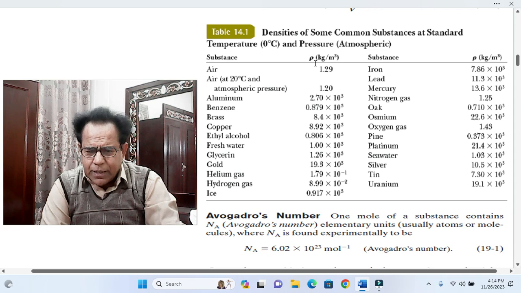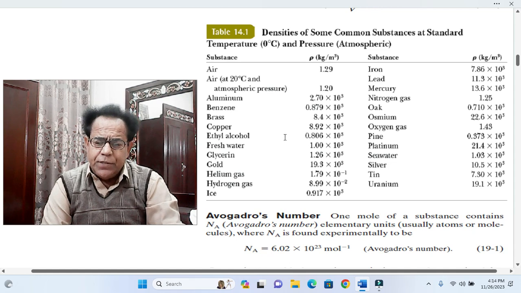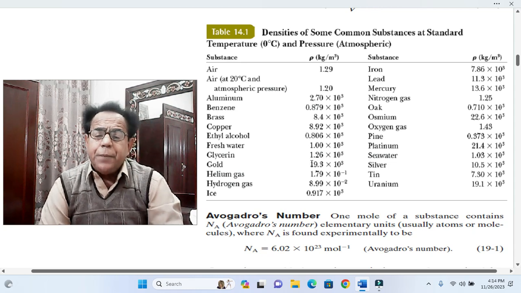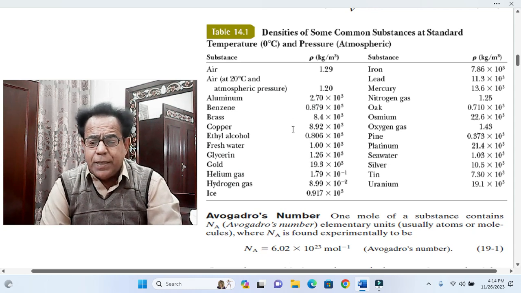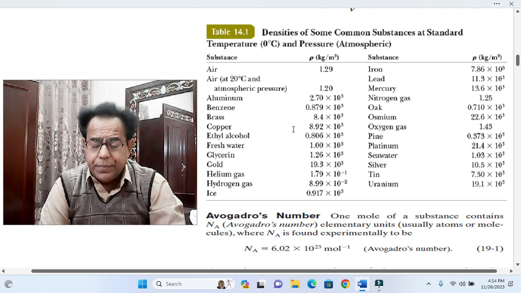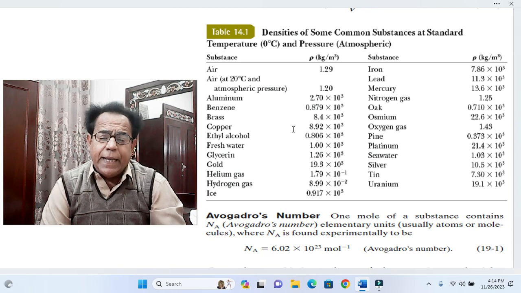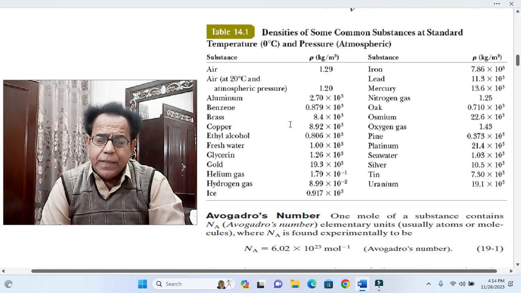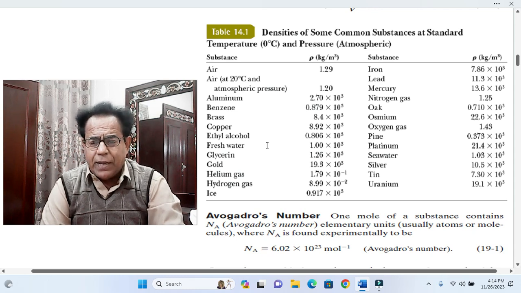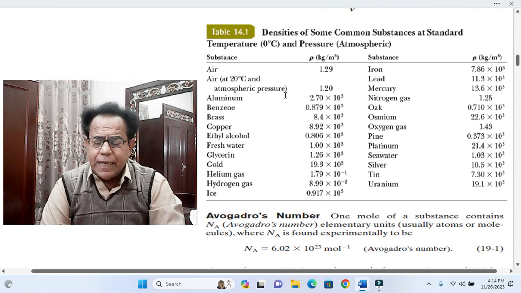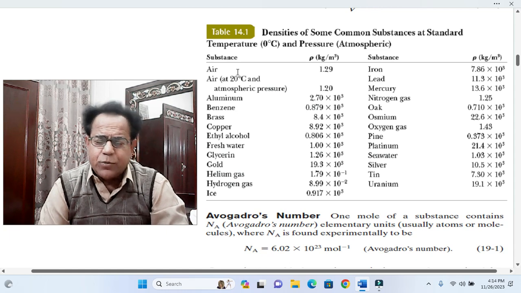Its units are written above, rho, kilogram per meter cube. Dear students, actually we do not need this value. This value is given in the statement, but the purpose of including this table in this video is just to develop confidence that even if this value is not given in the problem, we can take it from such tables. Such tables are a compulsory part of every book of general physics.